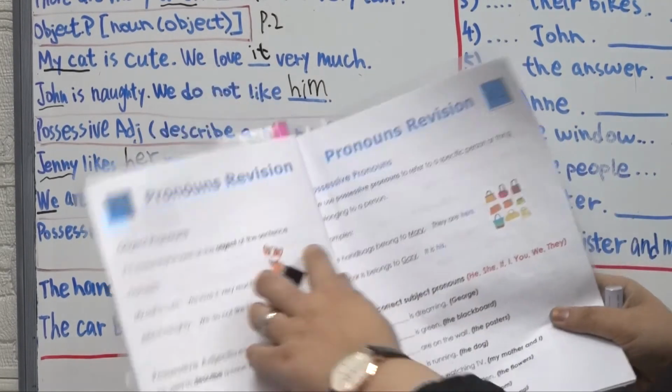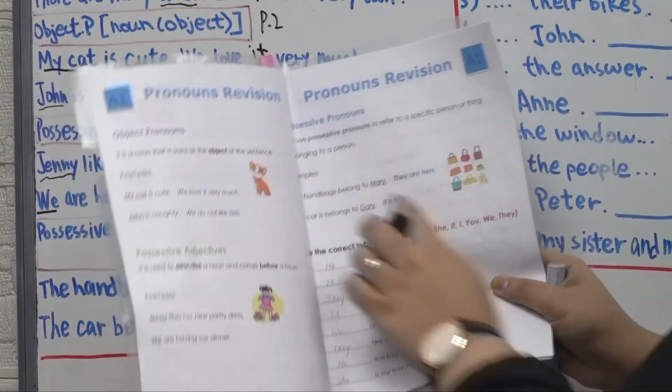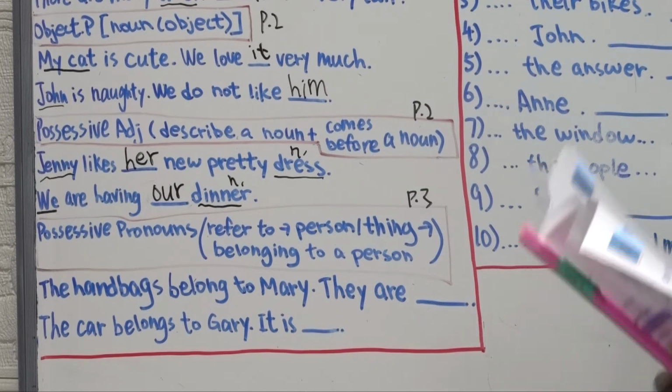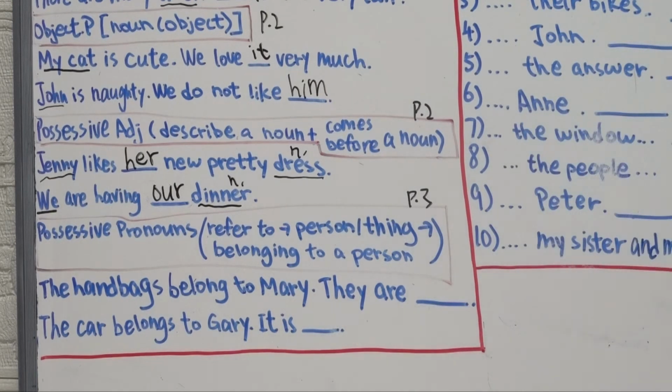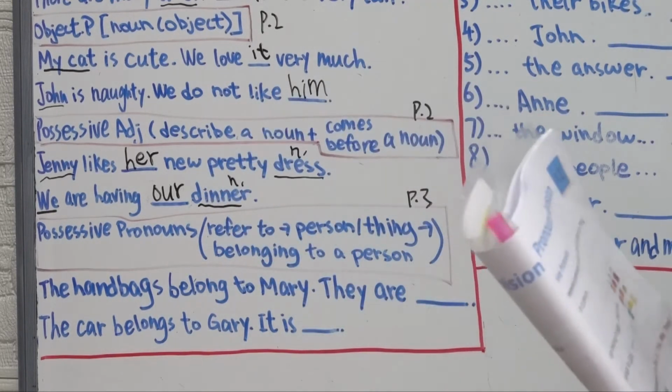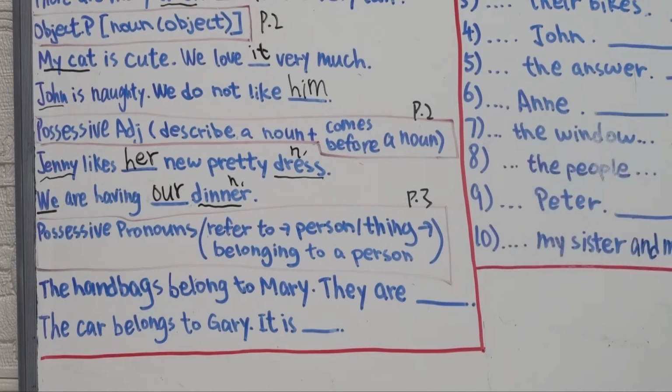Last one is for page number 3. Page number 3 is here. Possessive pronouns. So possessive pronouns refer to what I'm saying. It is used to refer to a specific person or thing belonging to a person. Yes, so it is also used to show possession, as I said. Which things belong to who, right? It comes at the end of the sentence and it takes over the noun as well, okay?